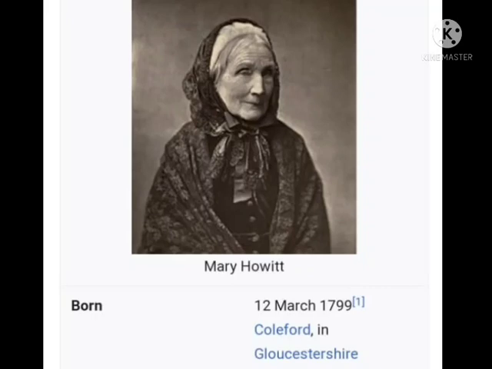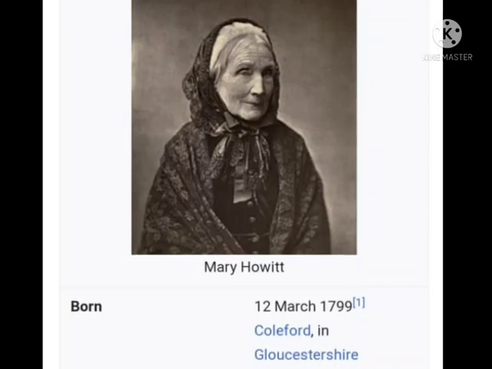Already we have learned 3 units. We completed 3 units. So this week we are going to learn the 4th unit. The poem, the title name is The Spider and the Fly. It was written by Mary Botham Howitt.